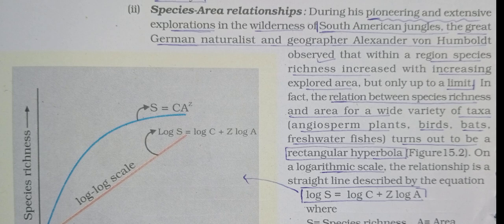In fact the relation between species richness and area for a wide variety of taxa like angiosperm plants, birds, bats, as well as freshwater fishes